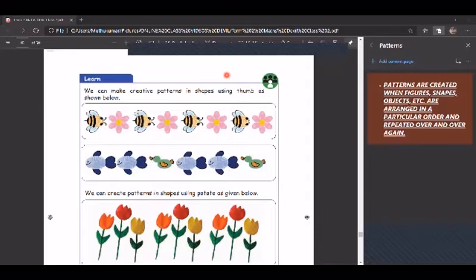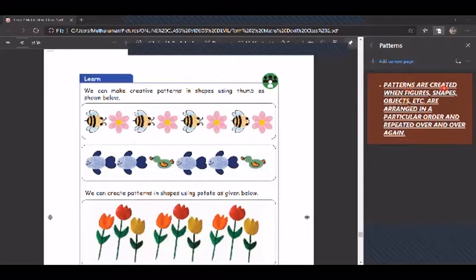Patterns are created when figures, shapes, objects, etc. are arranged in a particular order and repeated over and over again. So what are patterns? How are they created?